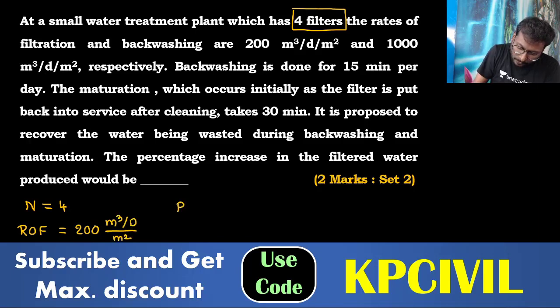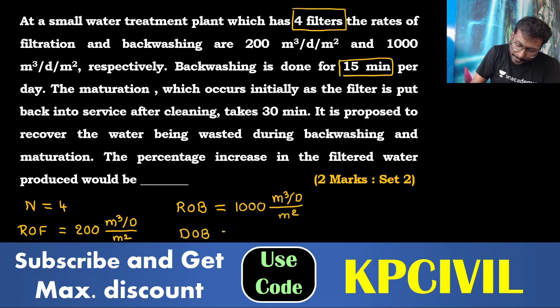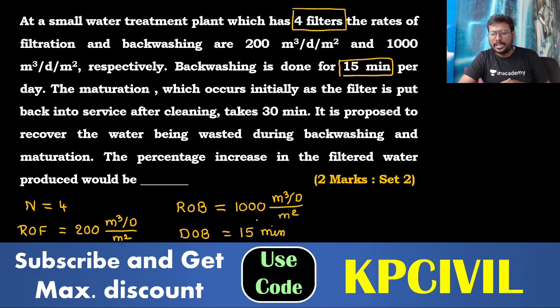Rate of backwashing, ROB, 1000 meter cube per day per meter square. Backwashing is done for 15 minutes. Duration of backwashing, DOB, carried out for 15 minutes.